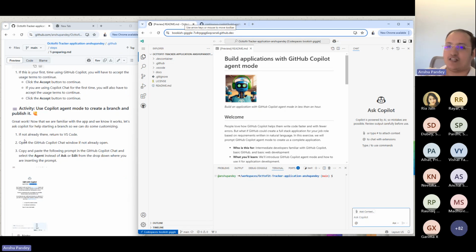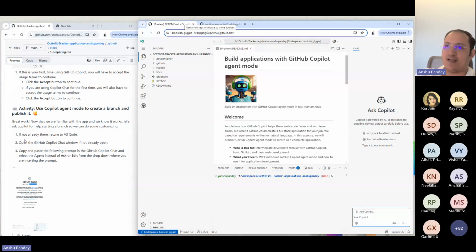So the first thing that we can do, if in case you don't have an active GitHub account, you can try this out later. Let's have a look at this at the moment and explore the capabilities or the value that GitHub Copilot agent mode brings to the table. It'll take some time, maybe, to get the email ID verified and all. So no problem, let's proceed for now.